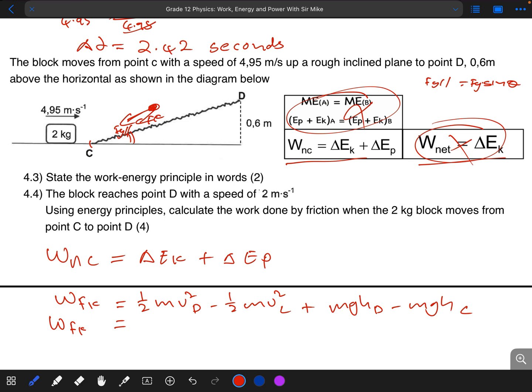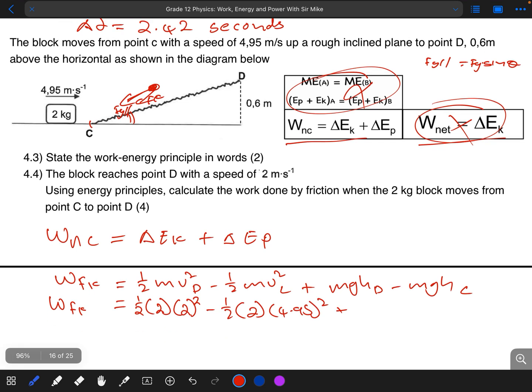So we say half multiplied by the mass of the block, which is 2, multiplied by its speed at point D, which they gave us to be 2, squared, minus half multiplied by the mass, which is 2, multiplied by the speed at point C, which is 4.95, squared, plus our potential energy at point D, which is the mass 2, multiplied by 9.8, multiplied by the height, which is 0.6, minus our mass